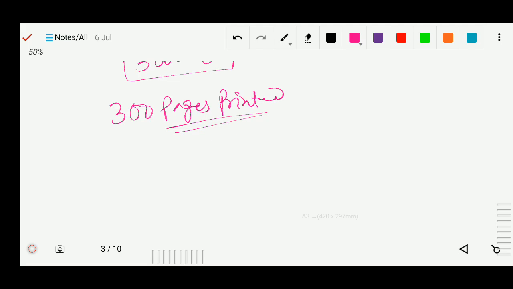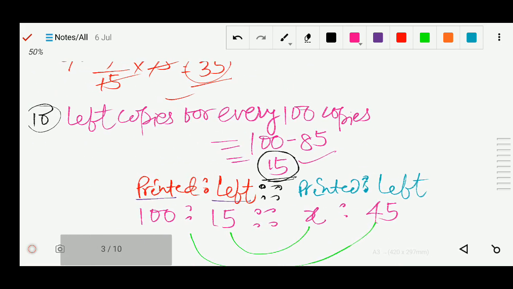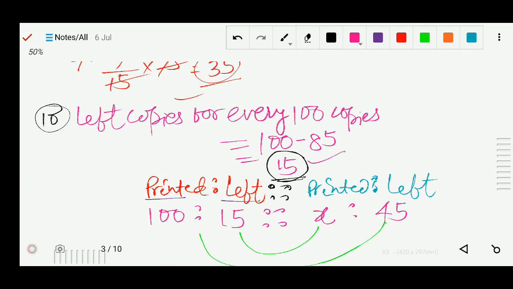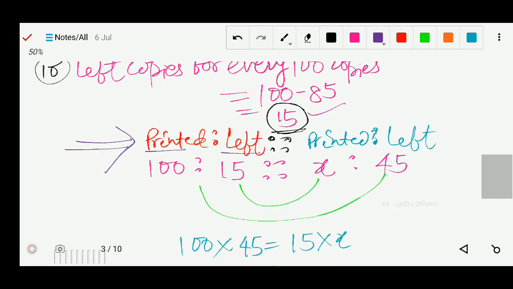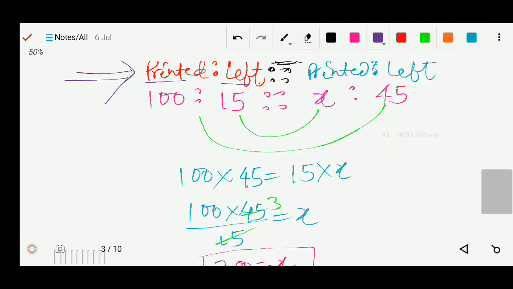Got it? How have I solved this? Here I only found out the left copies, 100 minus 85, which is 15. Then I wrote it in the form of a ratio in a particular order, printed to left and printed to left. I wrote the values of all, and then I used the formula product of extremes equals product of means, and found the value of x.